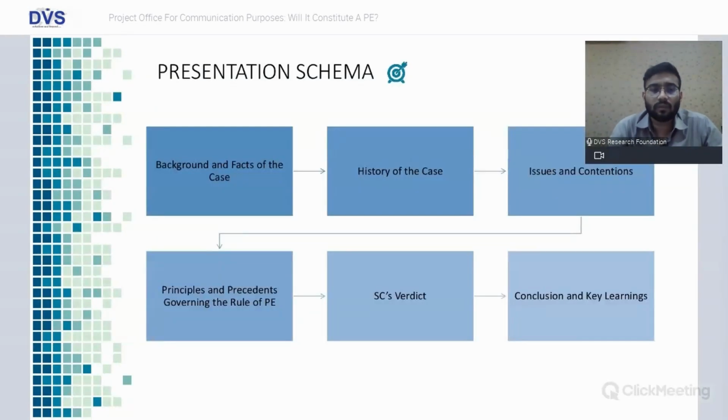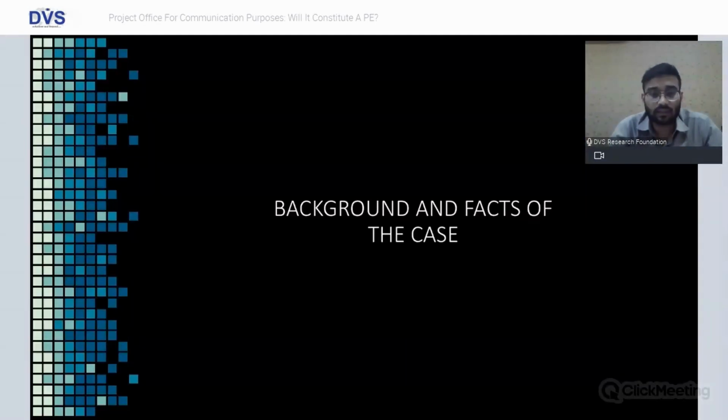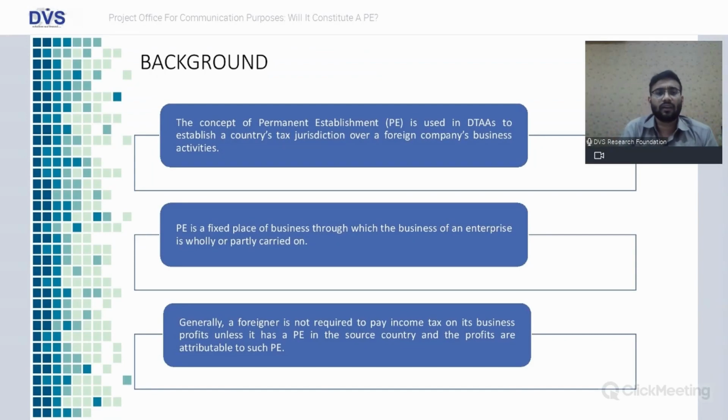The schema for the evening: background and facts of the case, the history of the case, what all happened before the Supreme Court, till High Court level, what were the contentions, principles and precedents governing the rule of PE, SC's verdict, conclusions and key learnings. So, background and facts of the case.